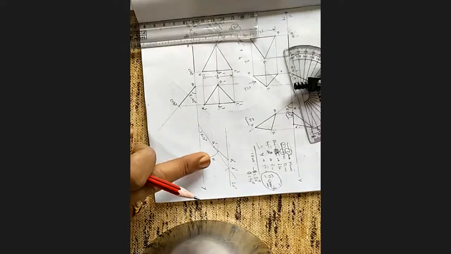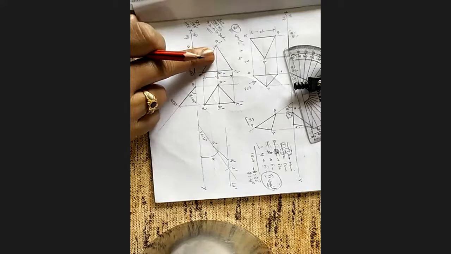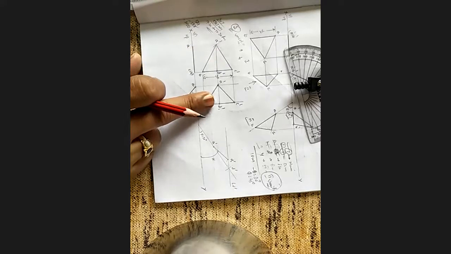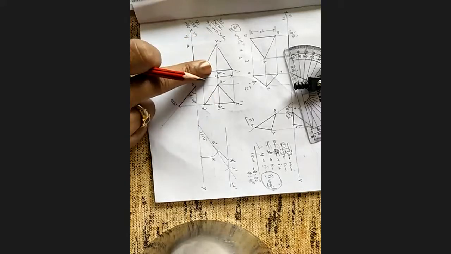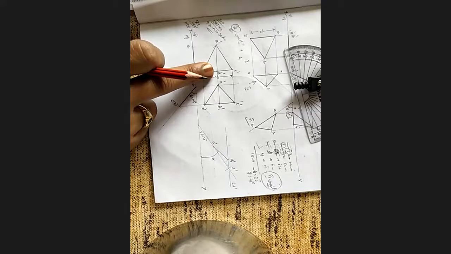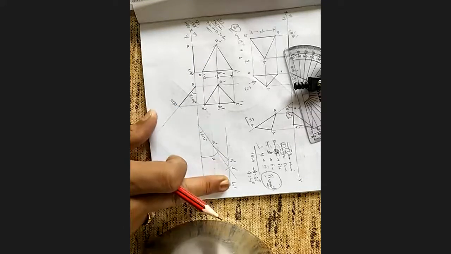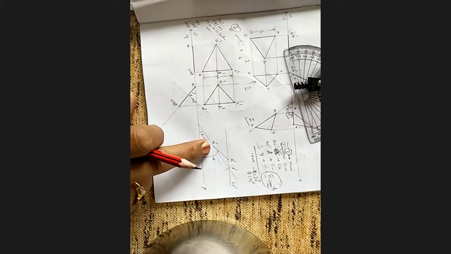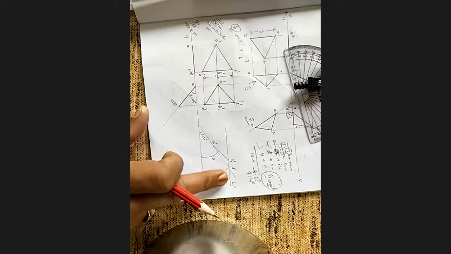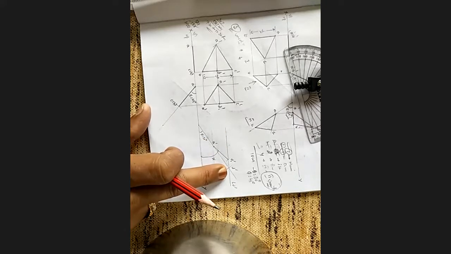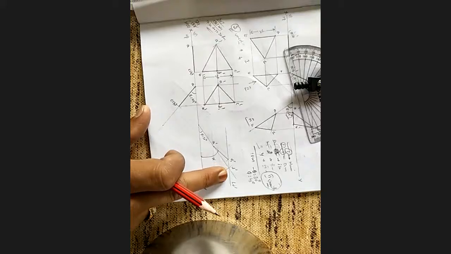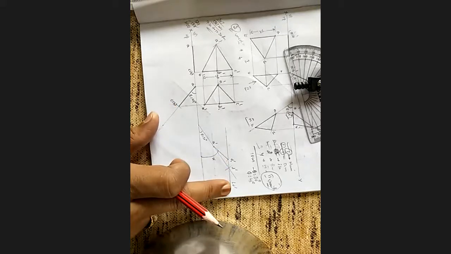This is the only logic you have to apply: true median in the first stage, apparent median in the second stage. Out of the true median, one end is fixed, one end is movable. A end is fixed, D1 is movable. Movable, we will draw as a locus line because it is variable. Like a pendulum: A end is fixed, D end is variable, so the D end is oscillating. So the D end, we draw on the locus line.